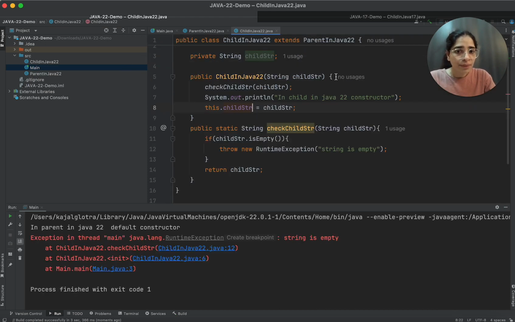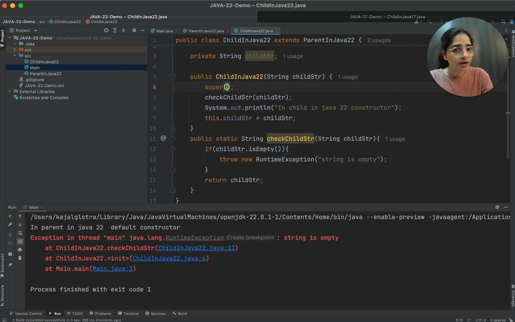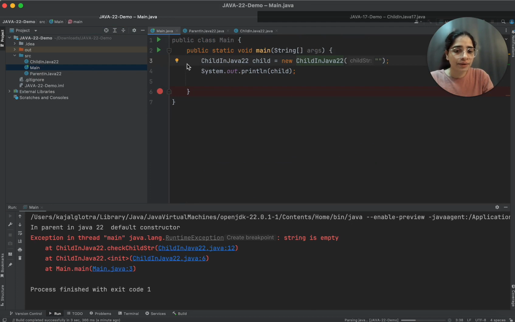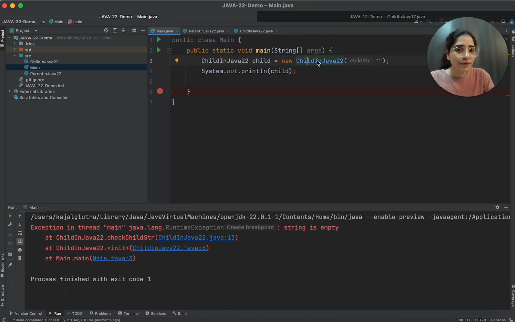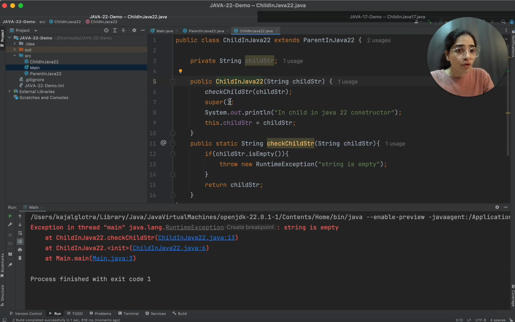By default, the compiler is adding that super keyword here, because you can see the output in parent Java 22 default constructor. That means at first it goes into the parent constructor and only then checks whether the string has a value or not. Now I want to put this super here, after the check, and it is not throwing an error. I'll run this again, and you can see that before calling the parent constructor, it calls the check child string method, and because the string is empty it throws this exception.